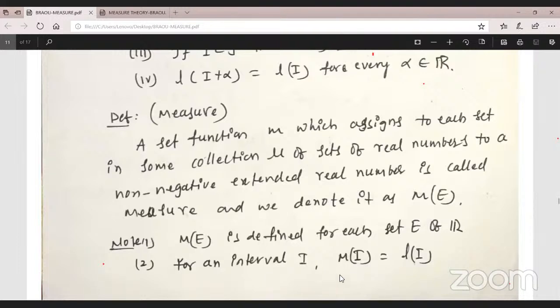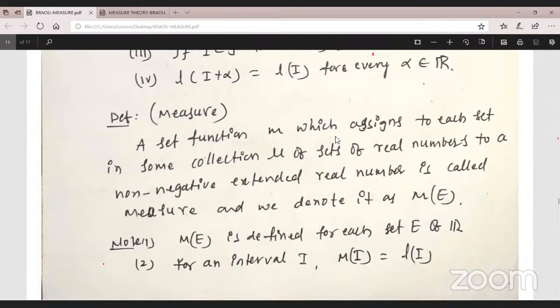Just remember, measure means measurement. In measure and integration, the measure is mathematically the length of the interval. What is that? Length of the interval only. That is the meaning of measure. Now m is defined for each set E of R, and for any interval I.